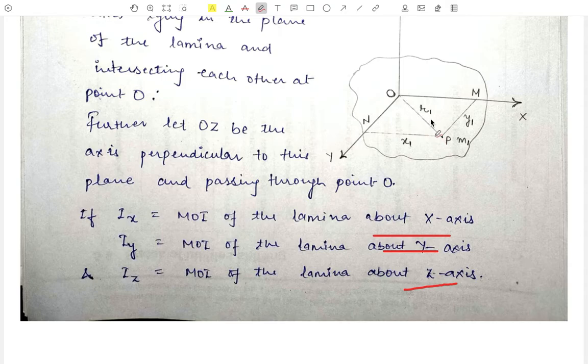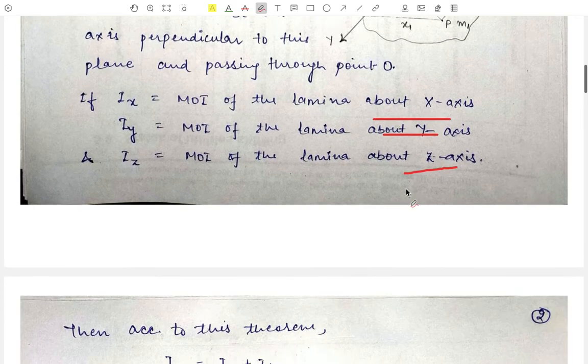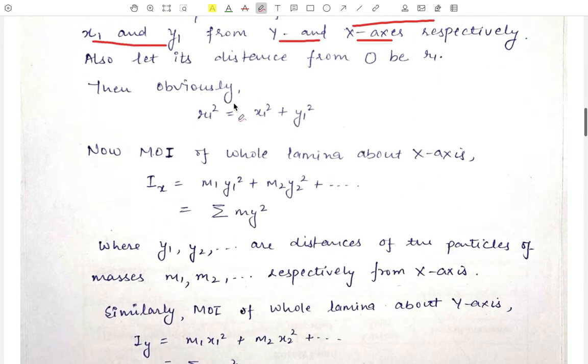Now clearly this r1 has a relation with this x1 and y1 according to Pythagoras theorem on this triangle, say OMP. Angle M is a right angle, therefore r1 square is equal to y1 square plus x1 square. So here r1 square is equal to x1 square plus y1 square.